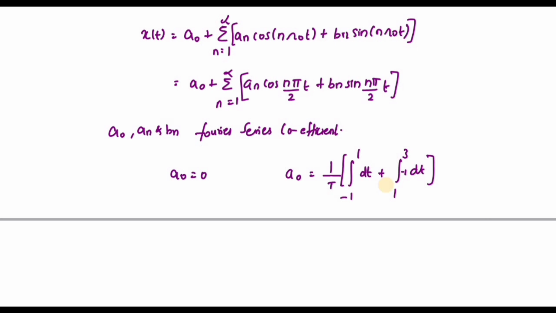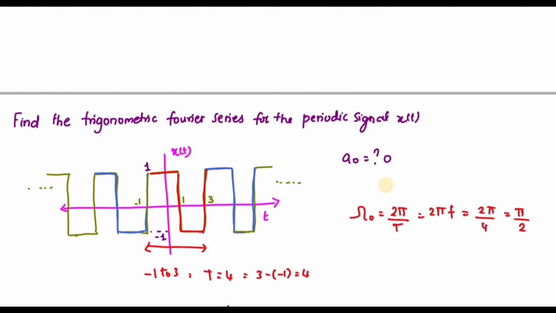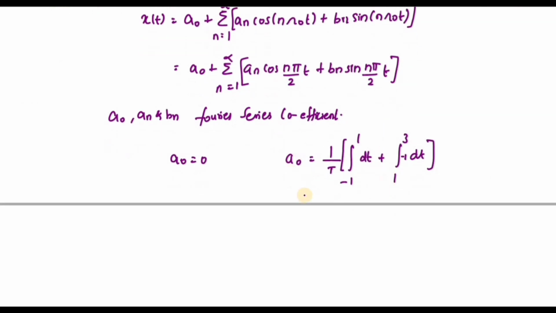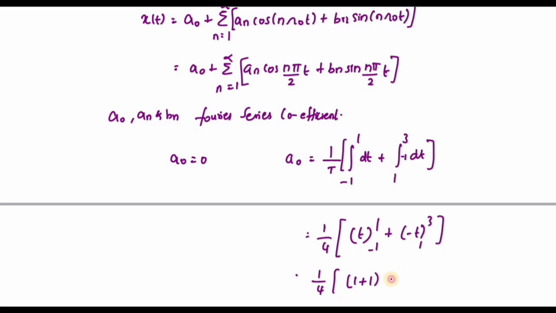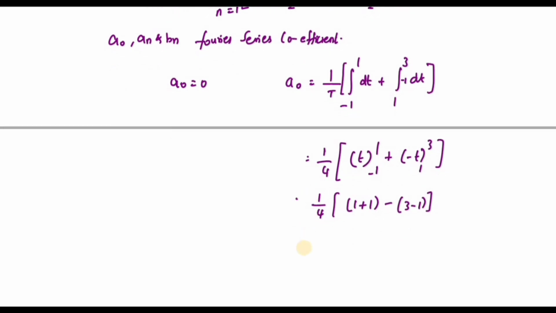If I solve, what is the value of T? The T value is 4, right? So you substitute 1 by 4. If I solve, I will get t, and then minus t, between 3 and 1. So 1 by 4, 1 minus 1, and if I take minus common, I will get 3 minus 1. So you will get 2 minus 2, that is equal to 0, which we have already found, right?